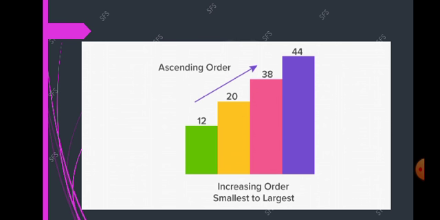Have you understood, children? See the next one. Ascending order means, see, the green box carries 12, the yellow box carries 20, the rose box carries 38 and the violet box carries 44. So when the number increases, that is called ascending order. When the numbers go from smaller to larger, that is called ascending order. Have you understood, children? Yes.